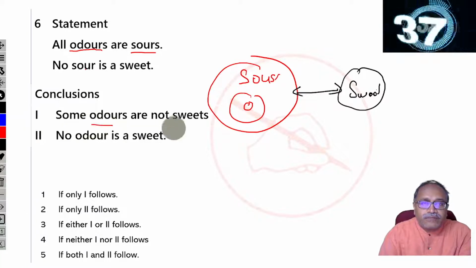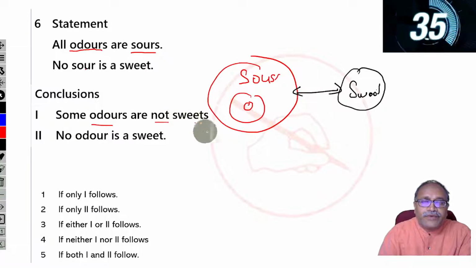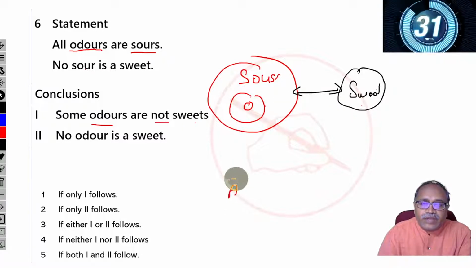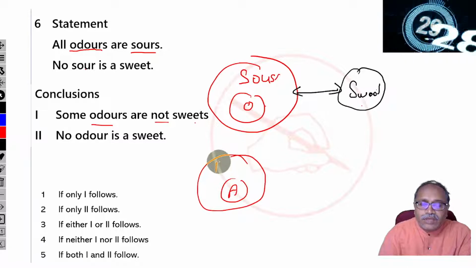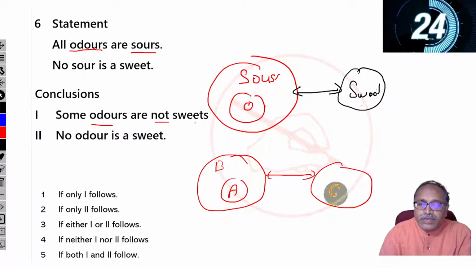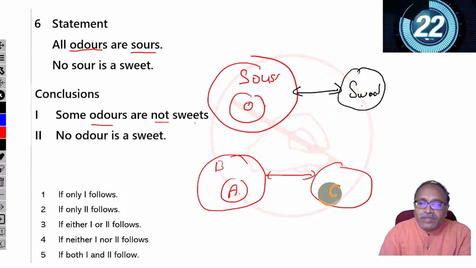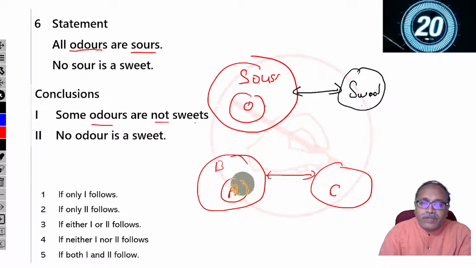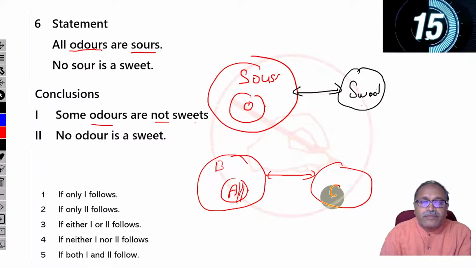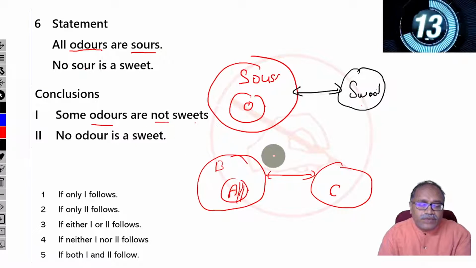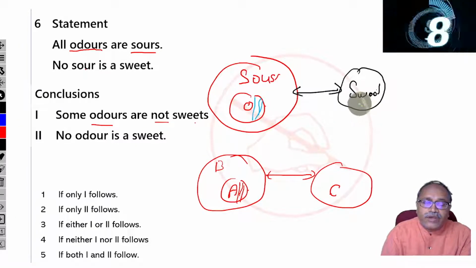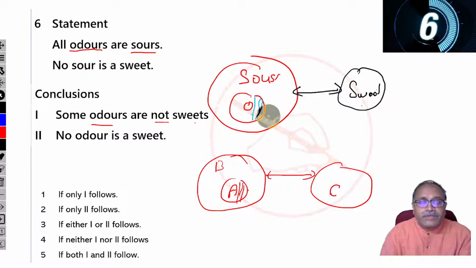Some orders are not sweet, as no order is sweet. Because if I write, then this is A, all A's are B's, and no B is C. Obviously, no A is C, no C is A. If no A is C, then some A's are not C's. The same way, if no order is sweet, then some order is not sweet.